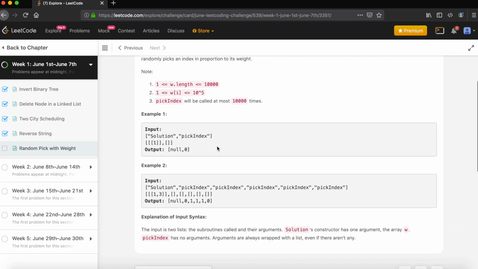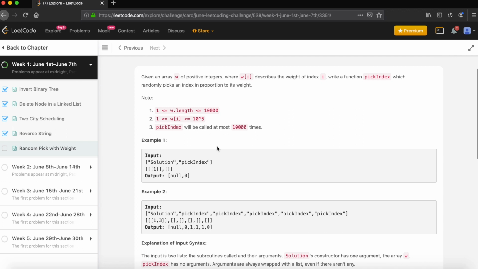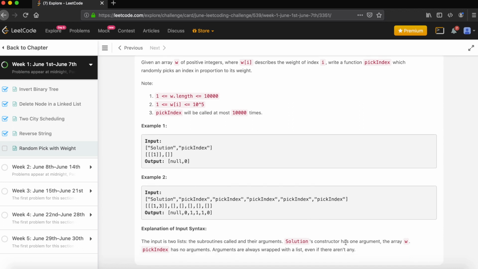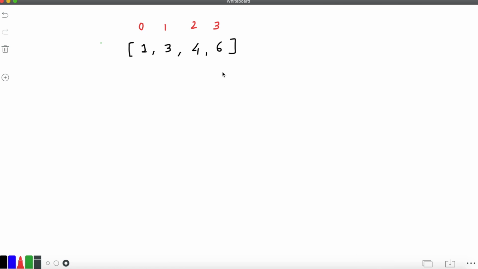The problem is a little confusing, so let's understand it through an example. Let's say we have this array 1 3 4 6 as input. The total weight of this array we consider to be 100%.